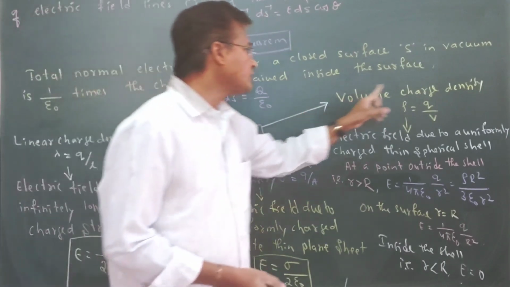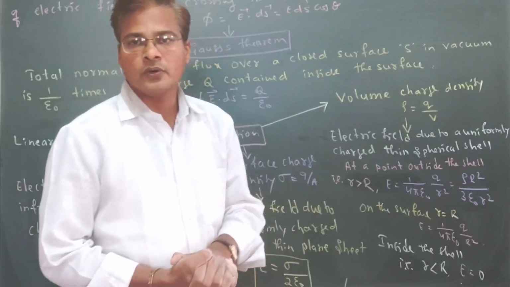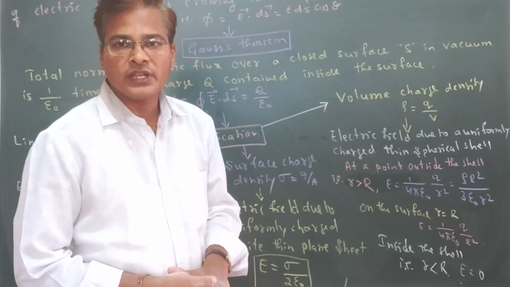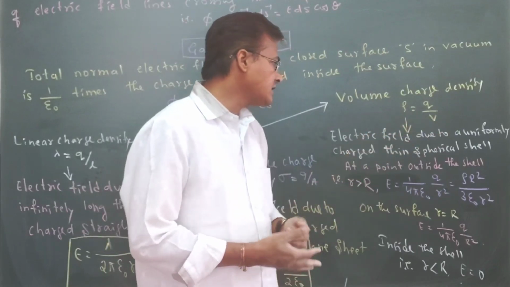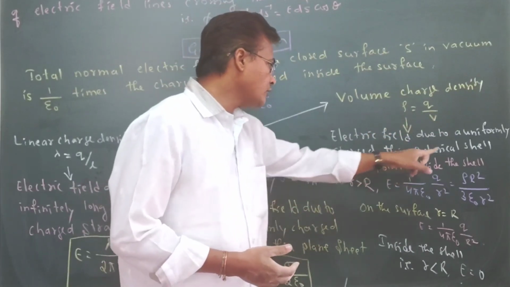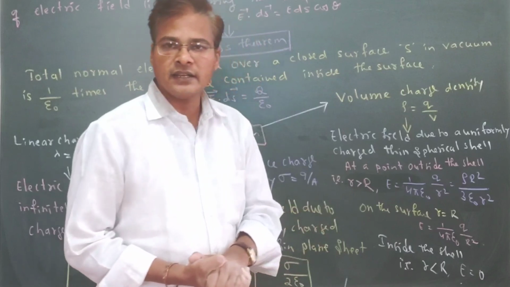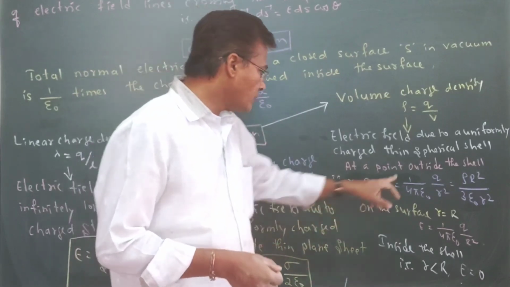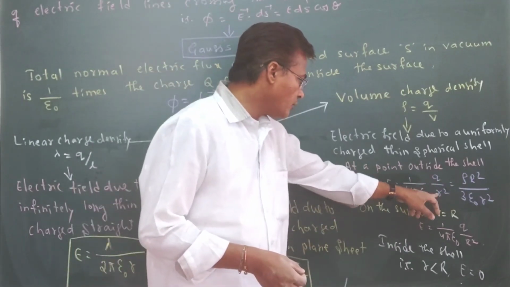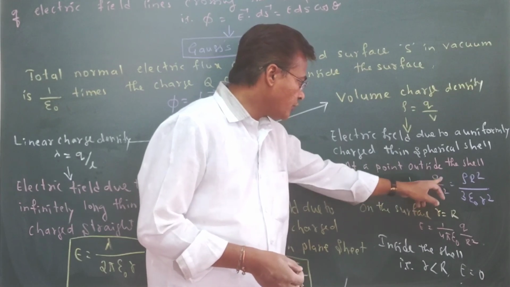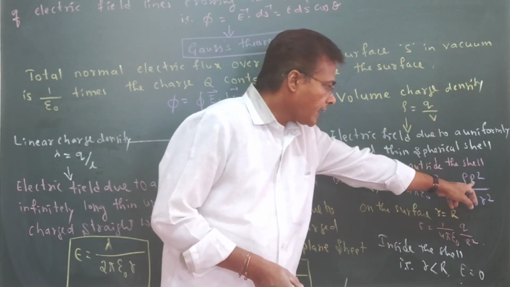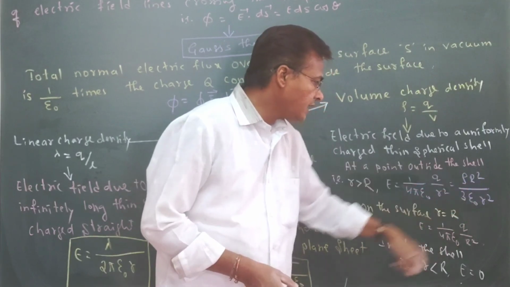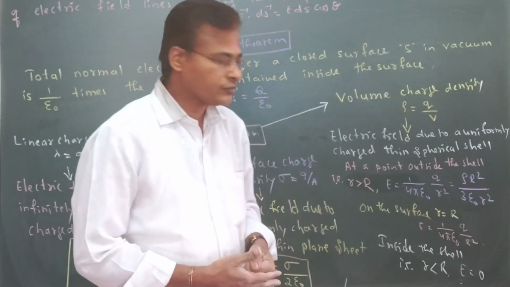Next, volume charge density, rho, is charge per unit volume. The electric field due to a uniformly charged thin spherical shell at a point outside the shell, that is R greater than capital R, is E equal to 1 by 4 pi epsilon naught q by R square. If you take the q value in terms of rho, then we get rho capital R cube divided by 3 epsilon naught small r square.